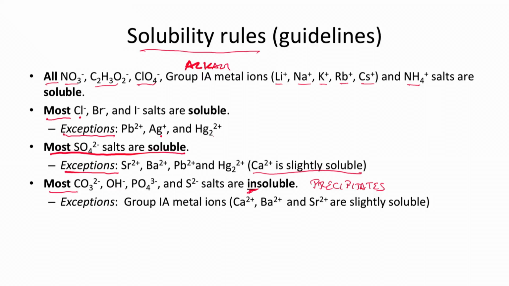The exceptions, of course, are anything with group 1 metal ions, the ones we talked about earlier: lithium, sodium, potassium, rubidium, cesium, and ammonium. All of these will dissolve, but in general, the others don't, unless it's one of these. Calcium, barium, and strontium are, again, borderline cases, slightly soluble.